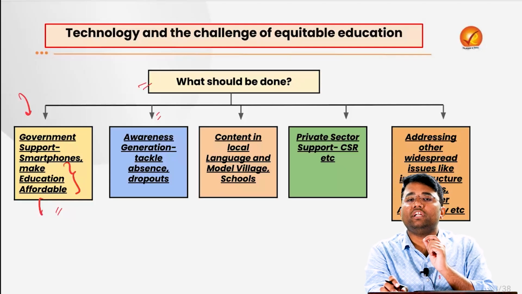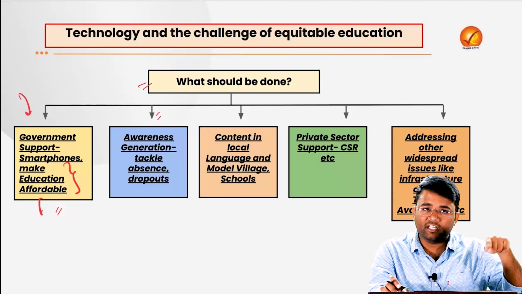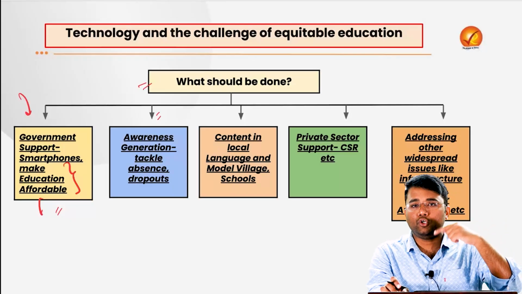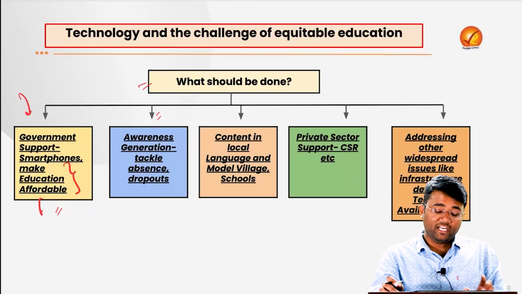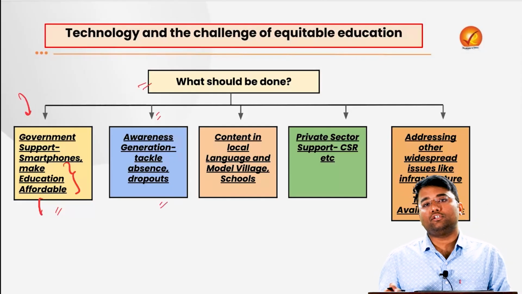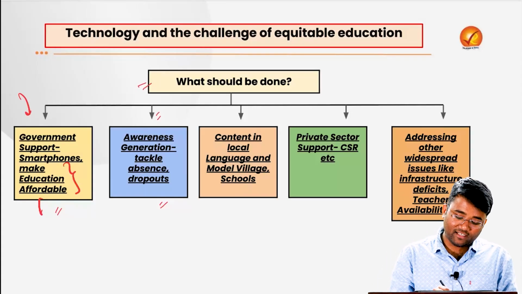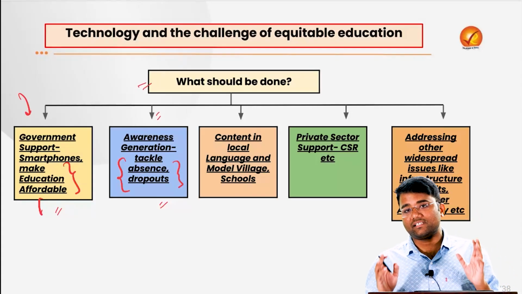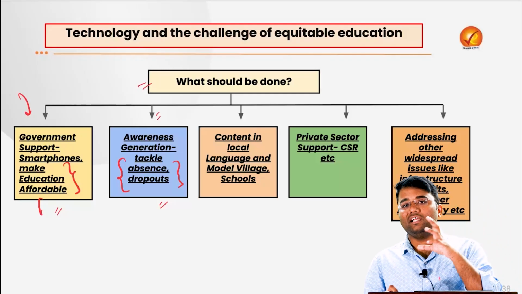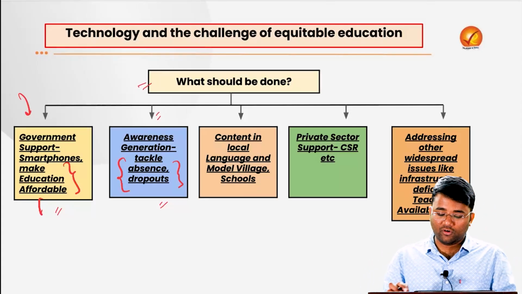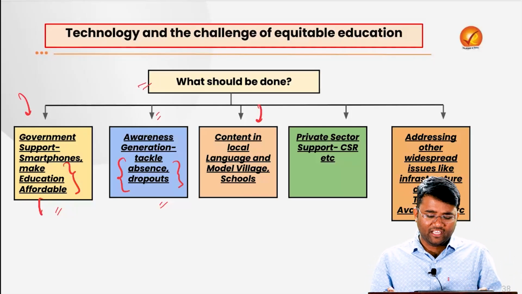It is very important to ensure that these children are going to the schools, attending the schools, learning properly, doing their homework, and giving their exams properly. Only then will it be possible to address the overall education as well as the learning outcomes. So we need to tackle these dropouts properly, holistically, with the help of teachers and all other stakeholders like NGOs, civil society organizations, etc.